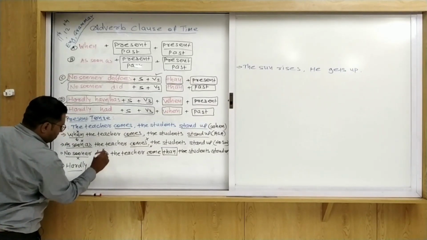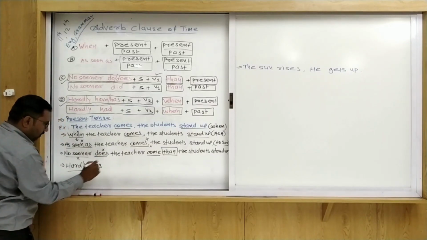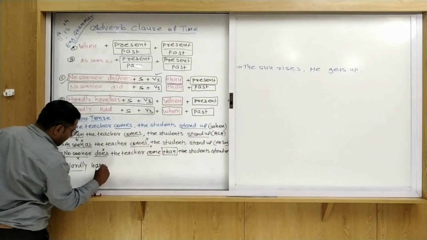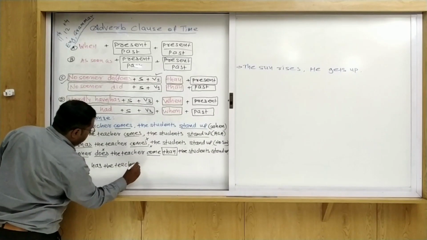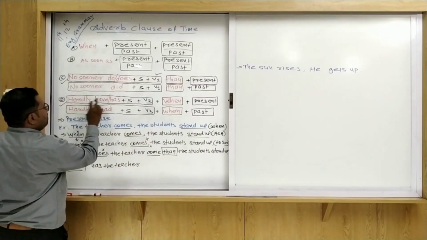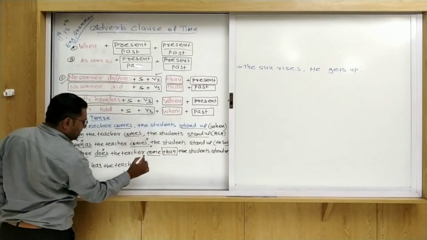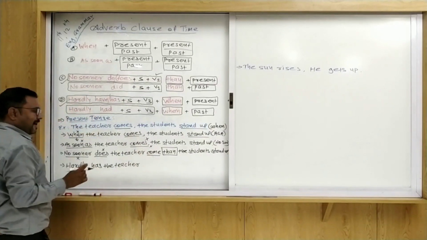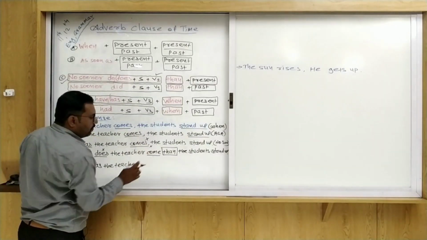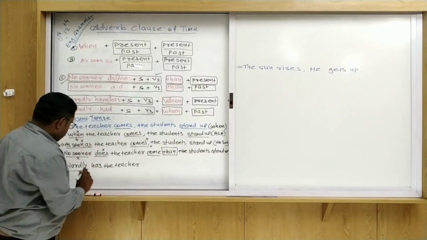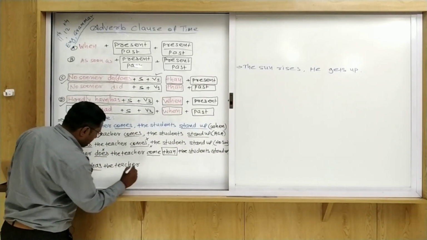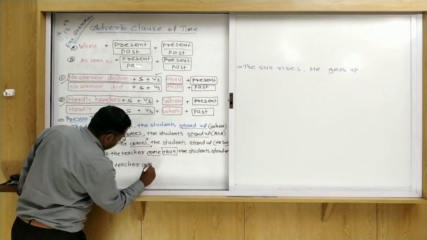What is the subject? Do, does, remove. The teacher. So hardly has the teacher. Now, hardly plus has plus subject plus V3 form. So we are going to write here the V3 form of come. So hardly has the teacher come.